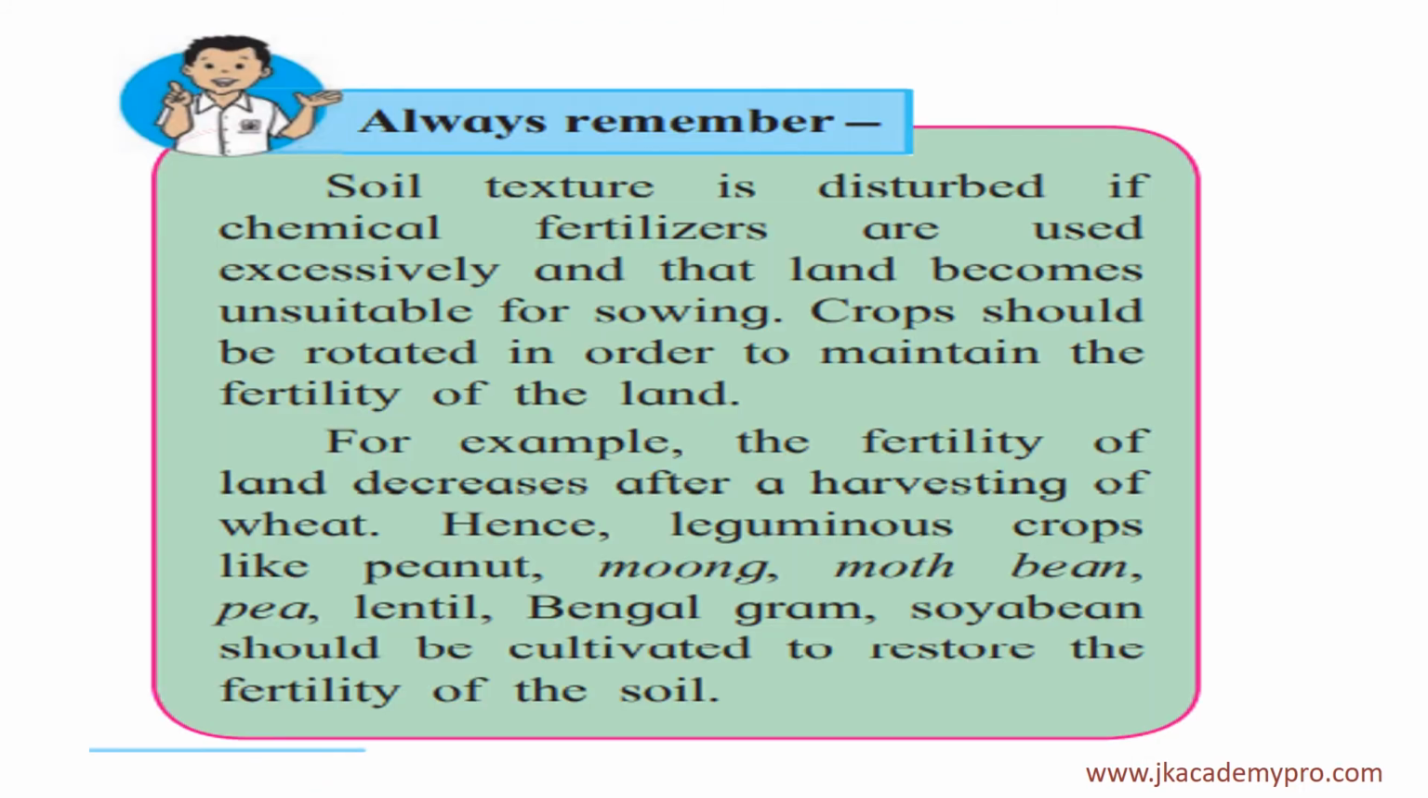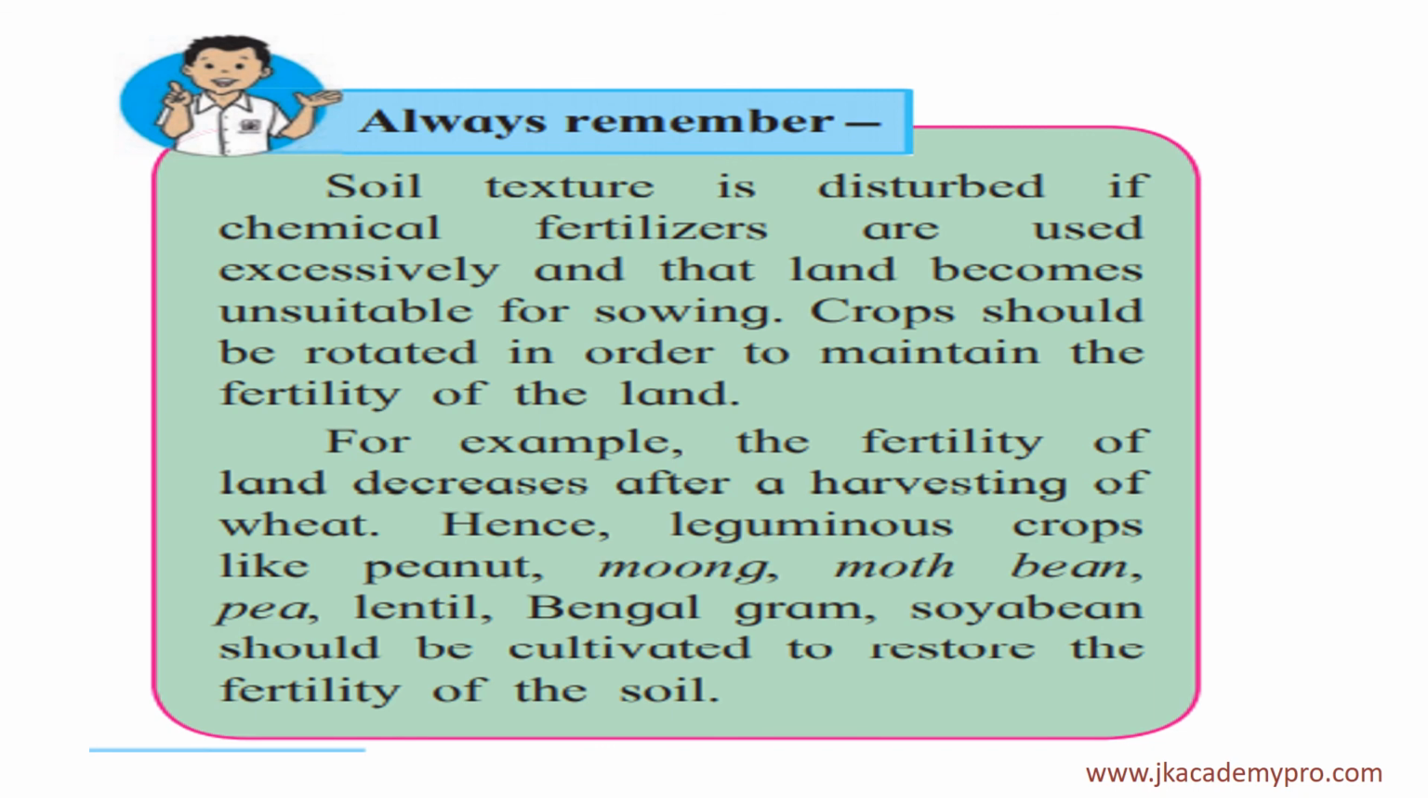Now, we must remember that soil texture, that is the feel of the soil, whether the soil is very fine or it is coarse, and soil structure is disturbed if chemical fertilizers are used excessively. That is, if a lot of chemical fertilizers are used in a particular land, then the soil structure and texture gets disturbed, and the land becomes unsuitable for sowing. So you cannot continuously sow in this particular land. So crops should be rotated. That is, you should grow different types of crops, and not the same type of crops, in order to maintain the fertility of the soil.